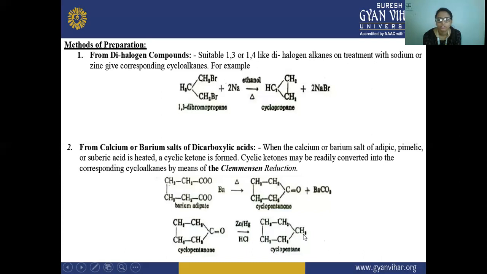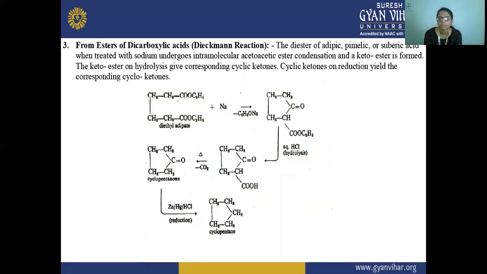The next reaction is from esters of dicarboxylic acid. This is known as the Dieckmann reaction. In this, earlier we used the dicarboxylic acid, but here we are using the esters of the dicarboxylic acid, the diesters.